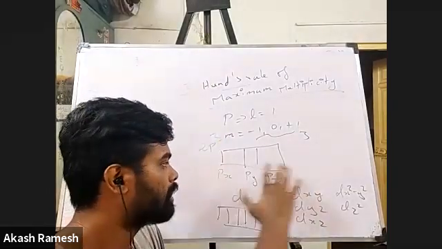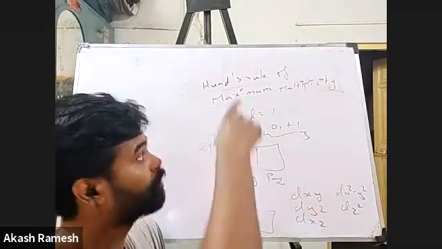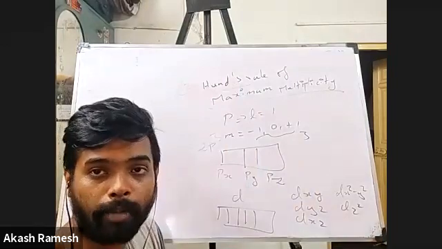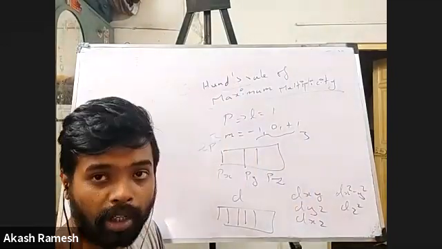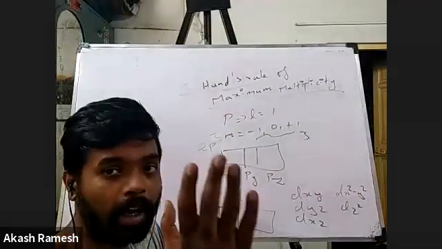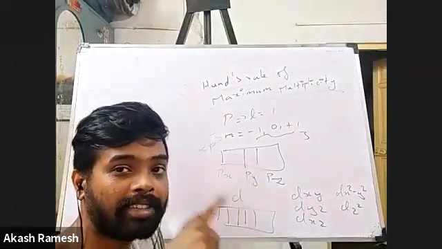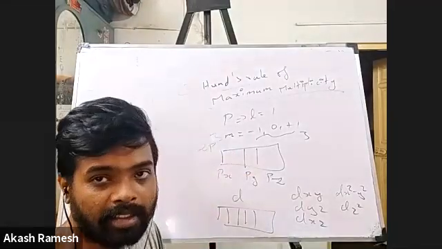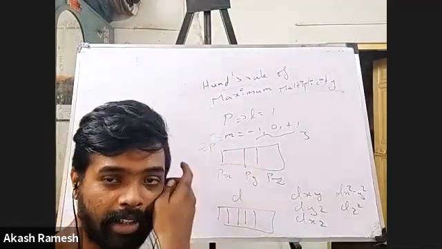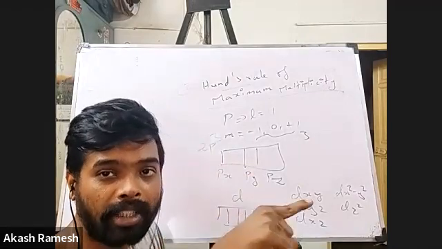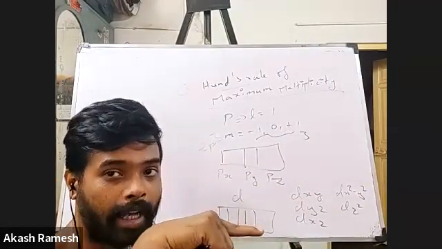So whenever you have these kinds of cases, you have to follow Hund's rule of maximum multiplicity. Whenever you have degenerate orbitals, you have to follow Hund's rule. And what it says, just look at the statement: the electrons have to be singly filled in all these states, and then only pairing has to happen.